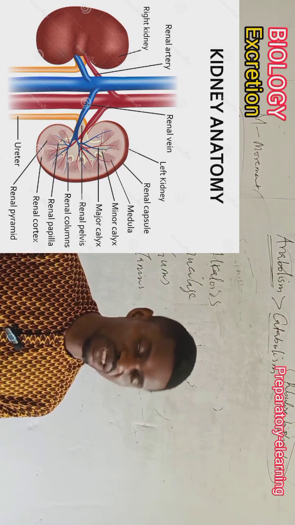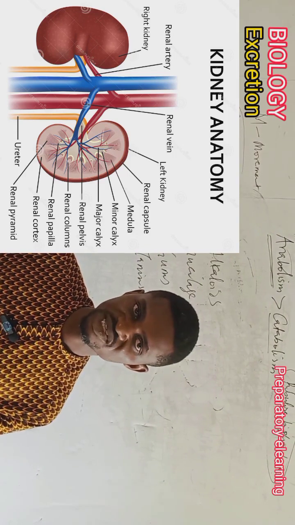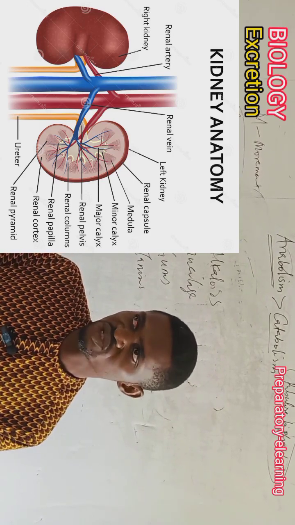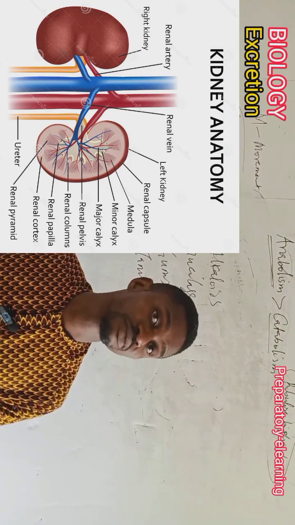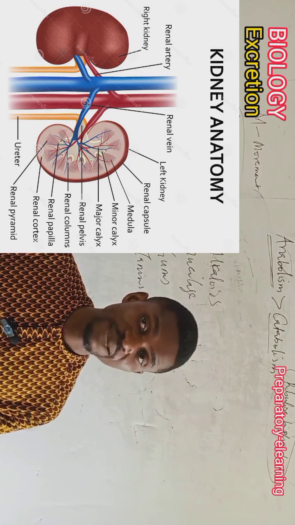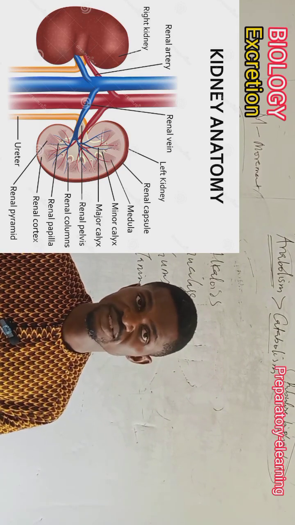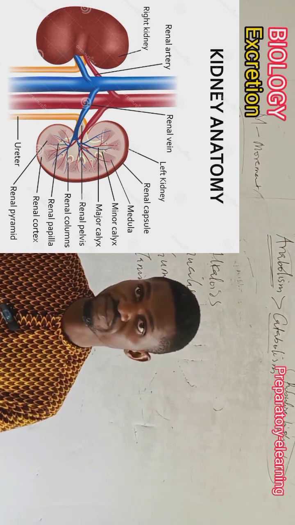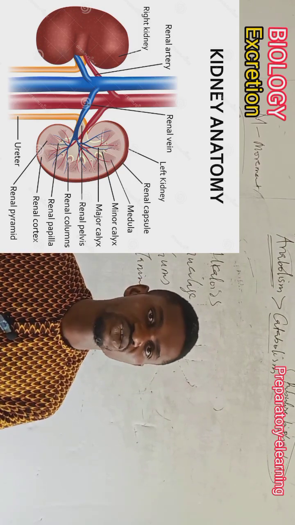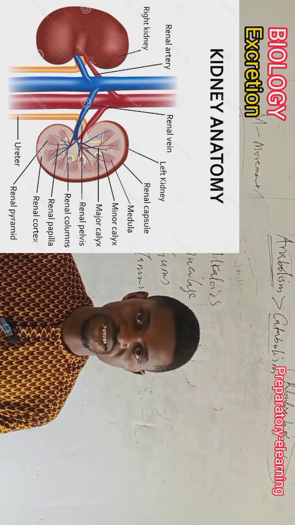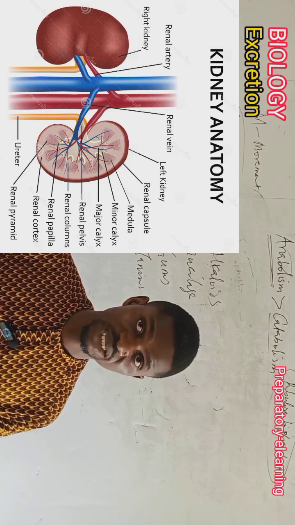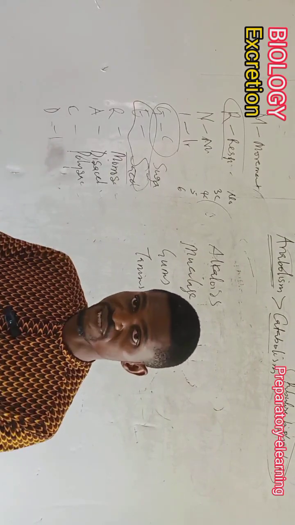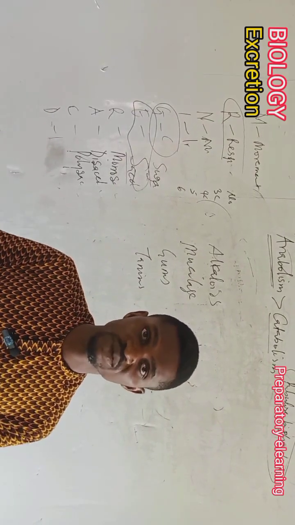But you have to be careful with what you take into the system, because one very important substance that damages the kidney very fast is alcohol. Alcohol damages the kidney very, very fast. So if you can do away with alcohol, I know some people cannot say without taking alcohol, but it can be moderated so it does not damage the kidney. Because of course, if it damages the kidney, we'll have a whole lot of problems. How to send out the waste materials beginning from the urine and everything will become a problem.